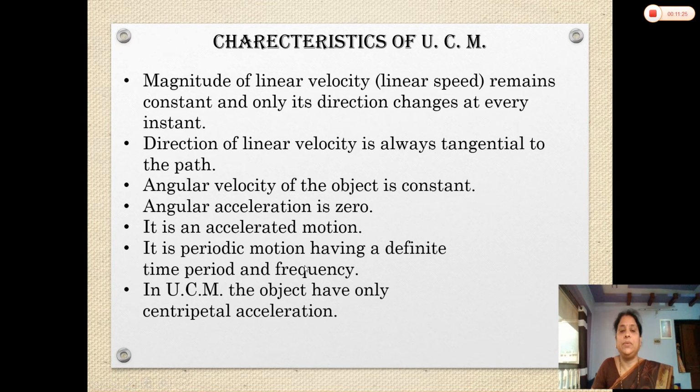As we see in the example of the motion of the moon around the earth or the motion of the earth around the sun, they take a definite time period for completing one revolution, and the time period is fixed. That's why their linear speed is fixed, their angular velocity is constant, and the frequency is also definite. These are all in uniform circular motion. And lastly, in uniform circular motion, the object has only centripetal acceleration. This is all about uniform circular motion.